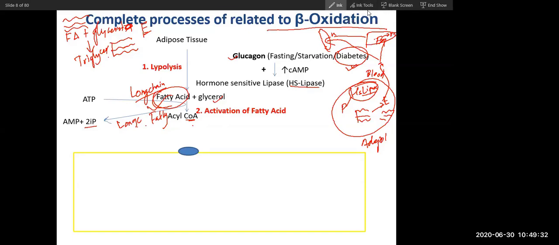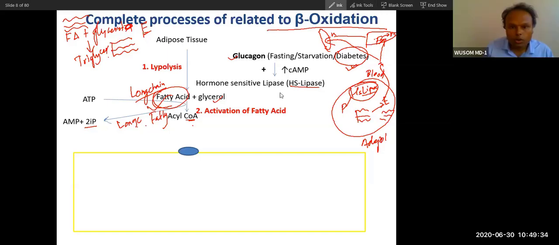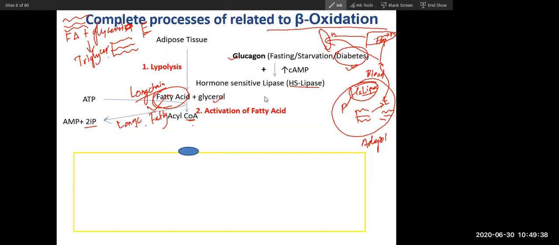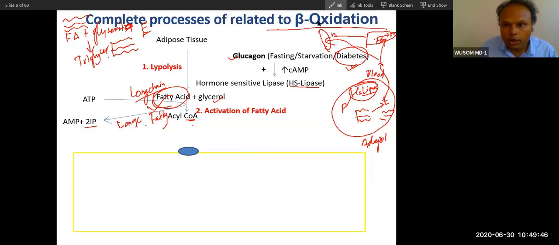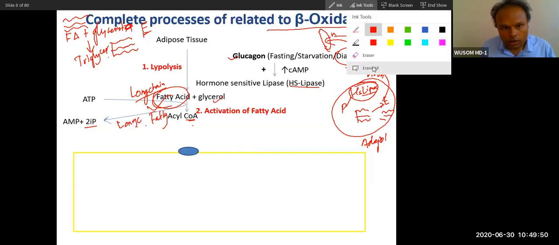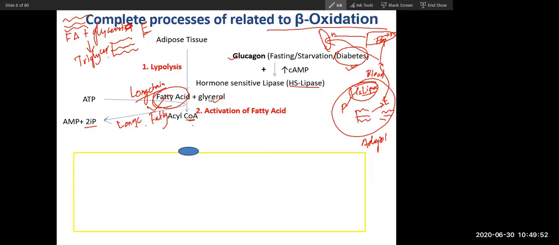Tell me, anyone. Yes, sir. Okay. Can you come again, please, sir? Please, can you come again? I didn't really get that. So what did you not understand? Can you tell me where you did not understand? From after lipolysis. From lipolysis?